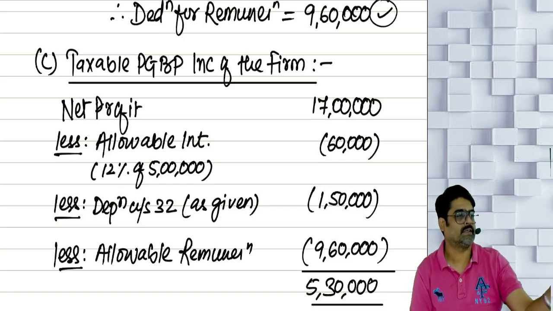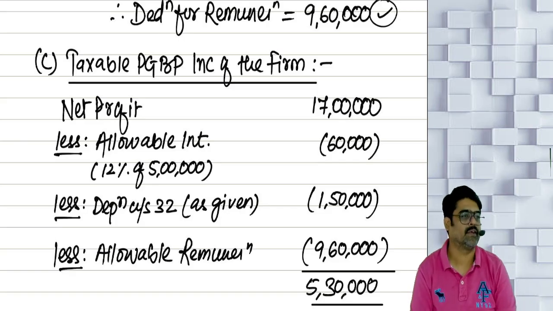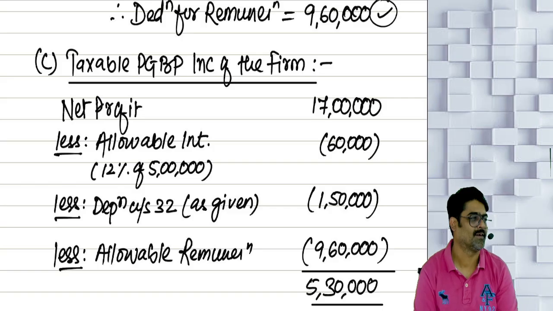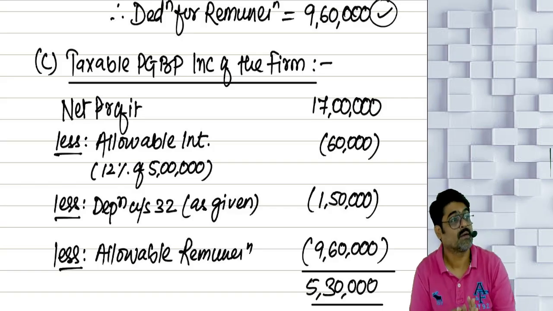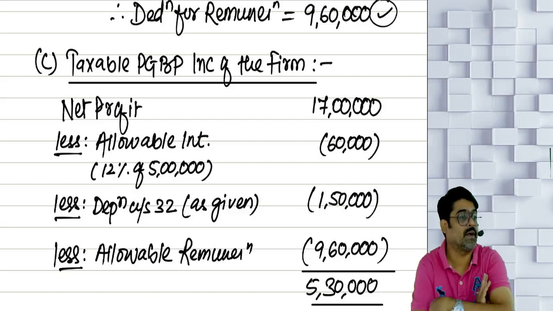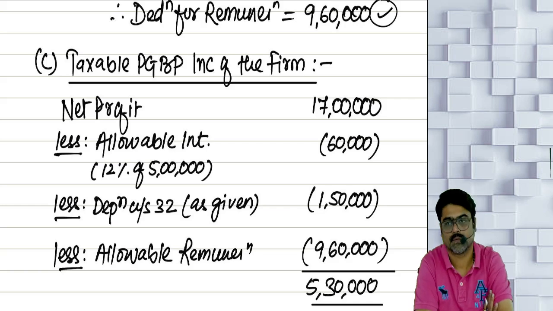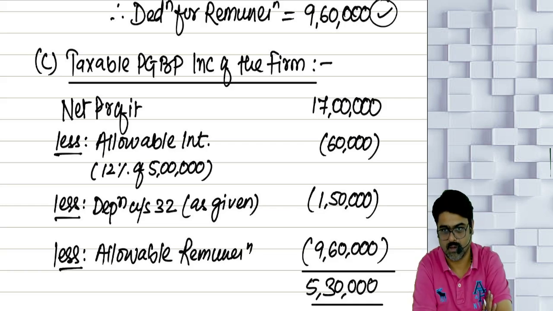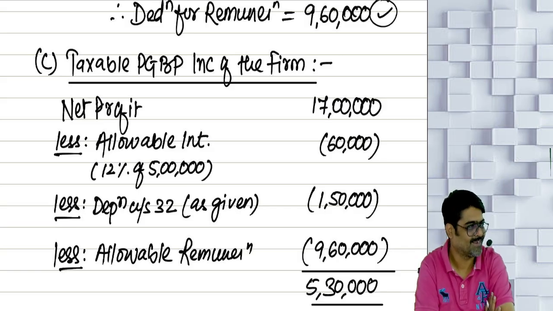One small case study like this they will give in the exam, 2 marks, 6 marks MCQ. Or if this question is given full-fledged, then a 4 to 5 marks question will be asked like this. This question should not come for 15 marks. No, maximum 4 to 5 marks, not beyond that.